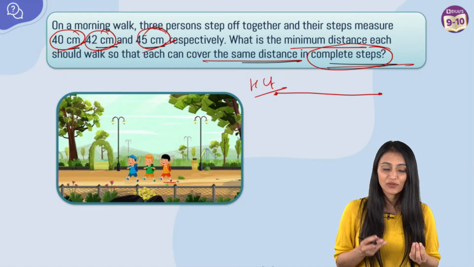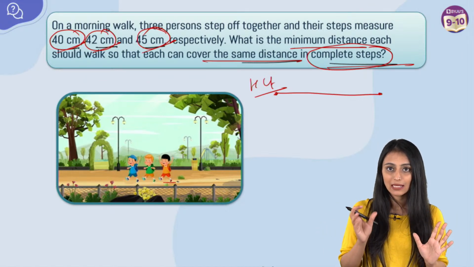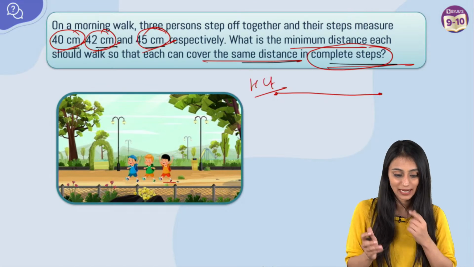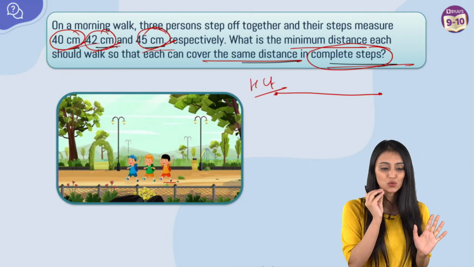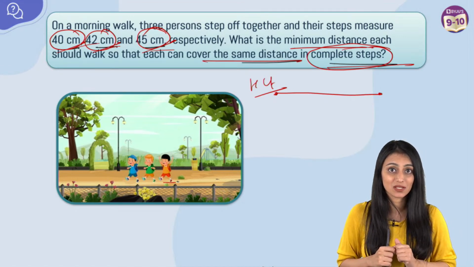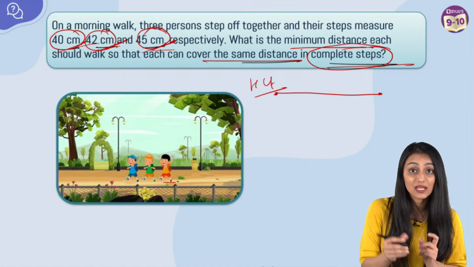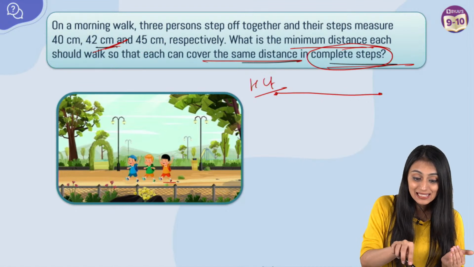So if it is a smaller number, let's say that number is 2 centimeter. In that case, how can the minimum distance be 2 centimeter? The measurement of their steps is much bigger than that distance. So obviously we will find out the LCM here.